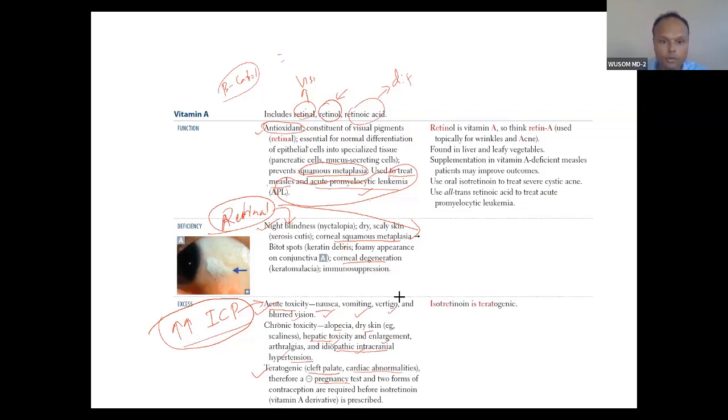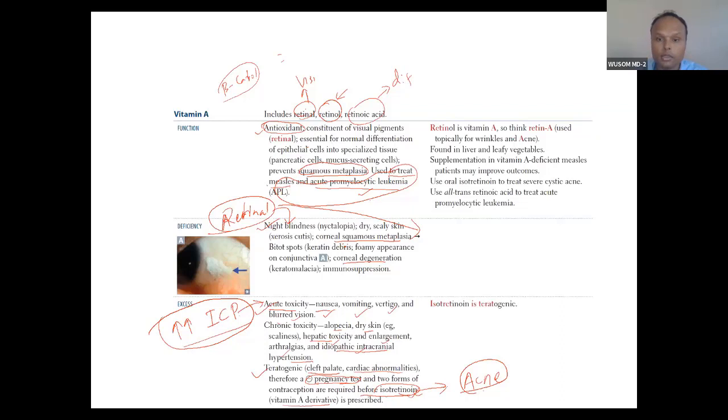So a negative pregnancy test and two forms of contraception are required before isotretinoin. Isotretinoin is required for treatment of acne, but you have to test for pregnancy while treating a female. Only if the pregnancy test is negative do you give isotretinoin.